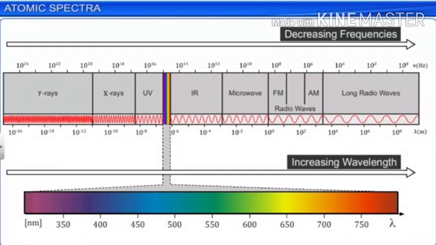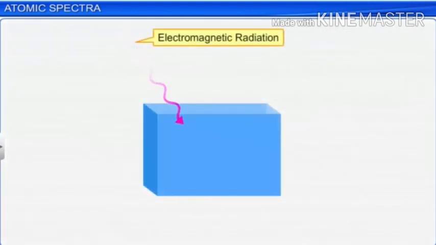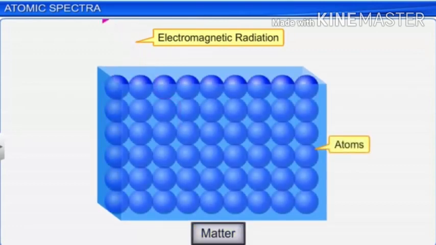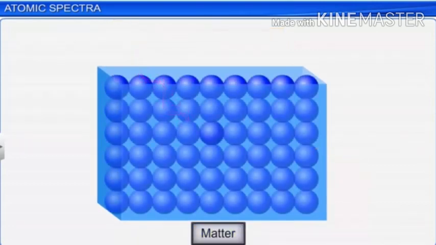When such electromagnetic radiation interacts with matter, atoms or molecules present in this matter will absorb the electromagnetic radiation in the form of energy, and because of this energy the electrons present in the atoms will get excited to the next orbital or next energy level which has more energy.